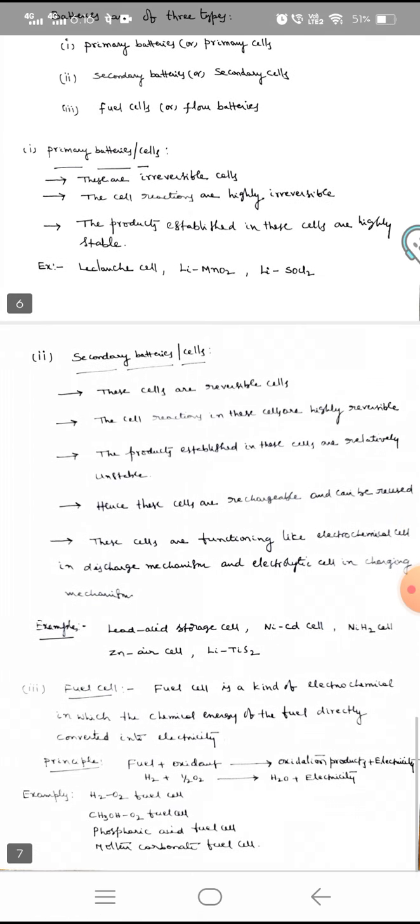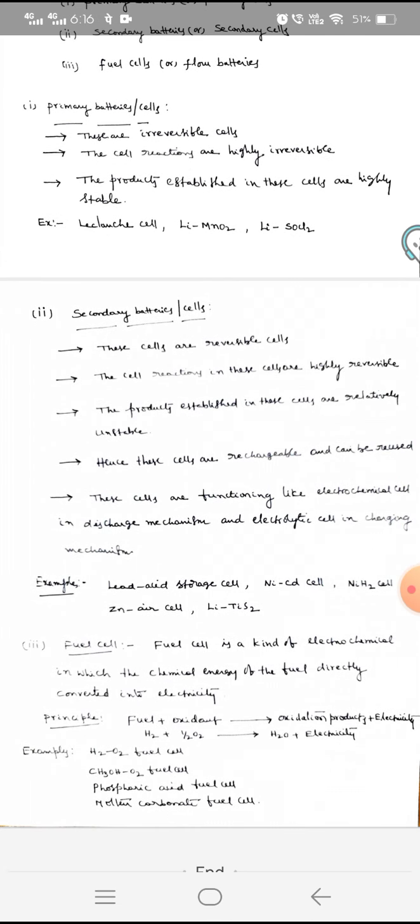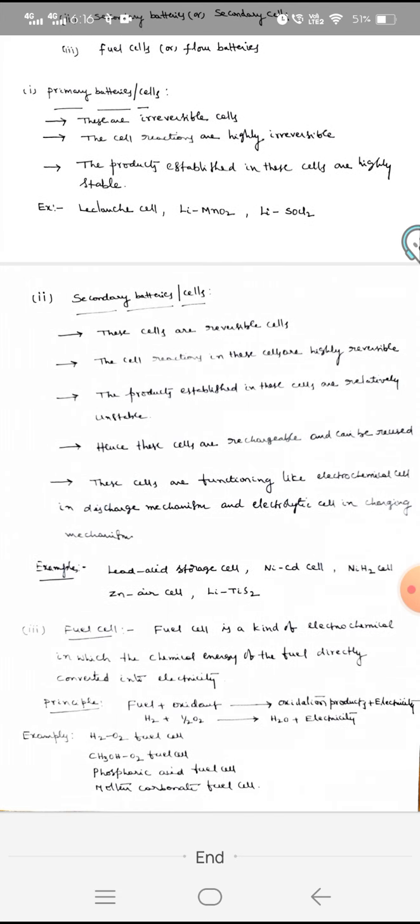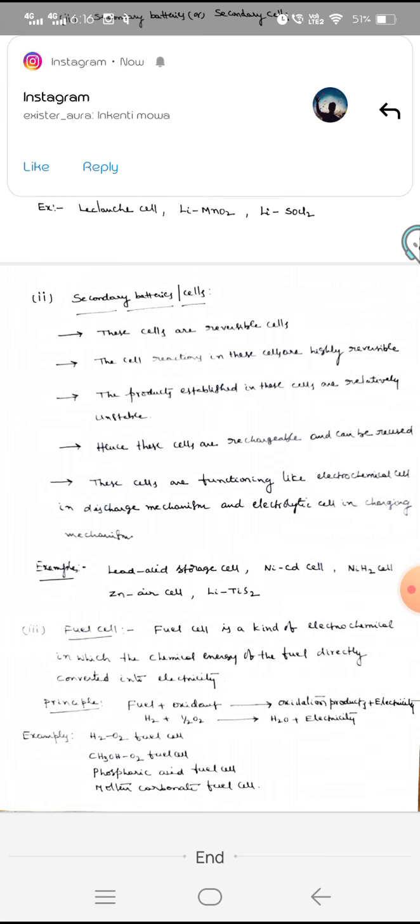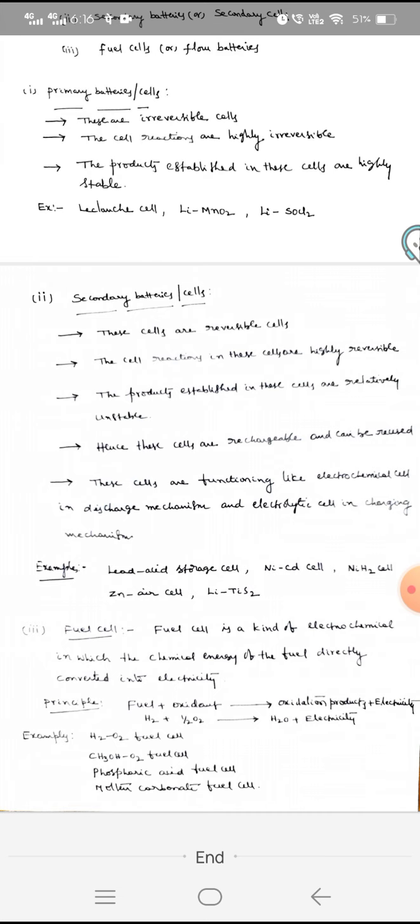Now secondary cells or secondary batteries. These cells are reversible cells. The cell reactions in these cells are highly reversible. The products established in these cells are relatively unstable. Hence, these cells are rechargeable and can be reused.